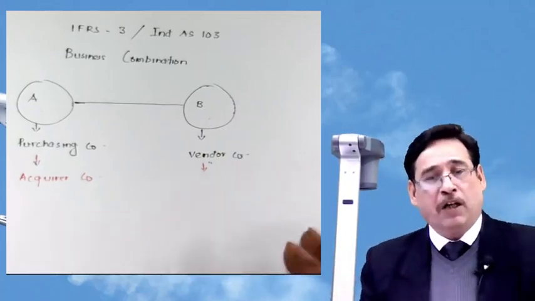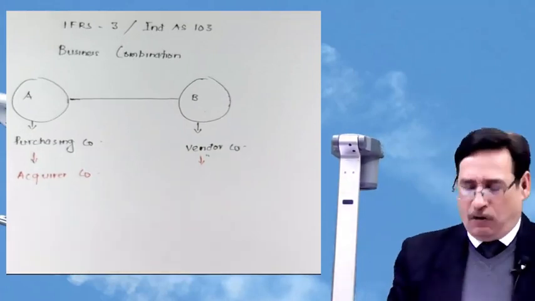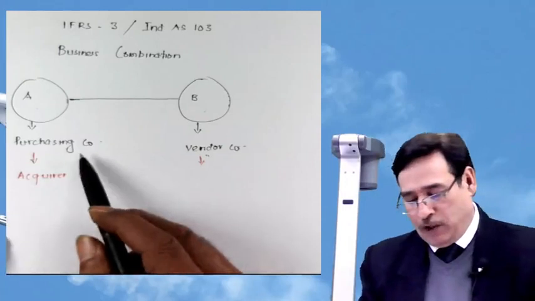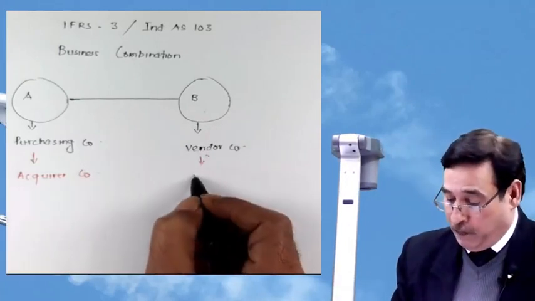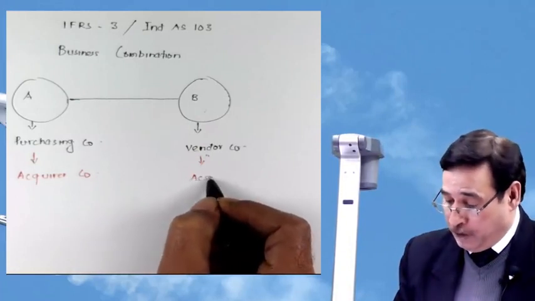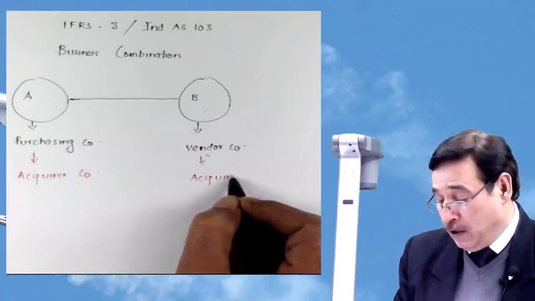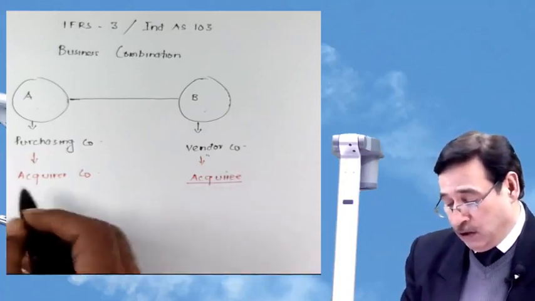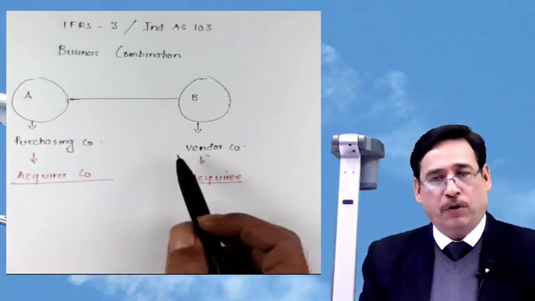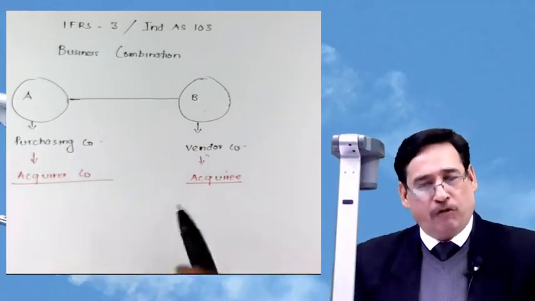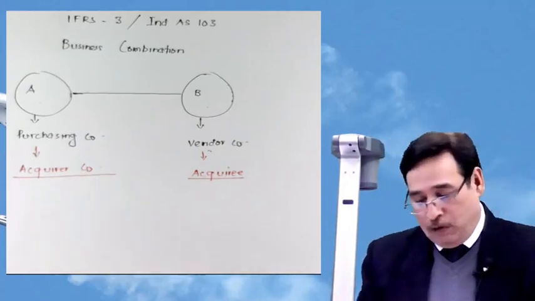Acquirer company, to take hold of something. This word is framed generally out of this particular context, because we are taking hold of now B Limited. So we are the acquirer company, and the company B will be known as acquiree company. So nothing new. These are the words which the Ind AS will use instead of the ones which we used earlier, or instead of those which we are familiar with. So this you will have to keep in your mind, number one.